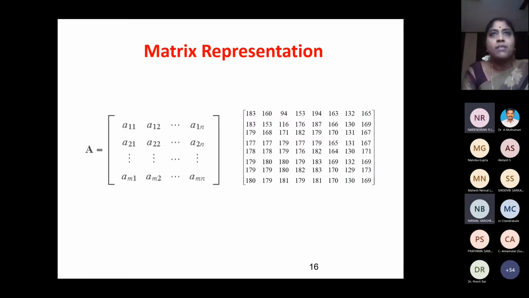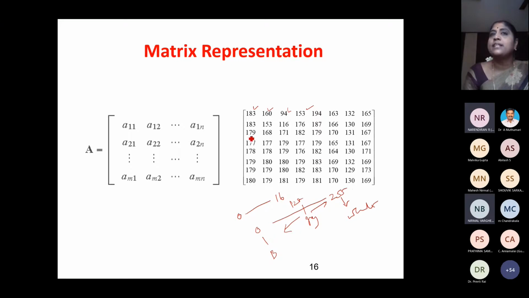Generally we represent an image as a matrix. Here, instead of 9, 8, 7, I am using different numbers, because normally the gray value ranges not between 0 and 16, but between 0 and how much? 255. 0 means black, 255 means white, and at the center point we take 128, which is gray. In this direction the gray shade gets darker, going towards black, and in this direction the grayscale gets lighter, going towards white.